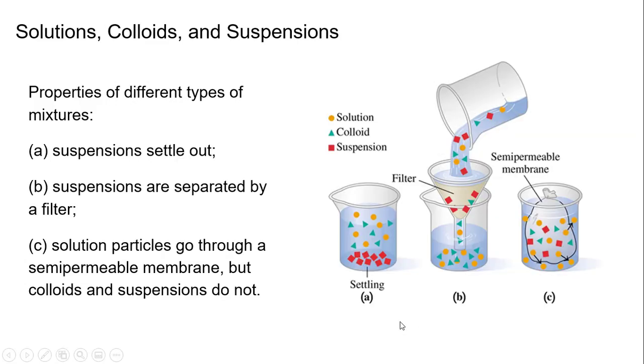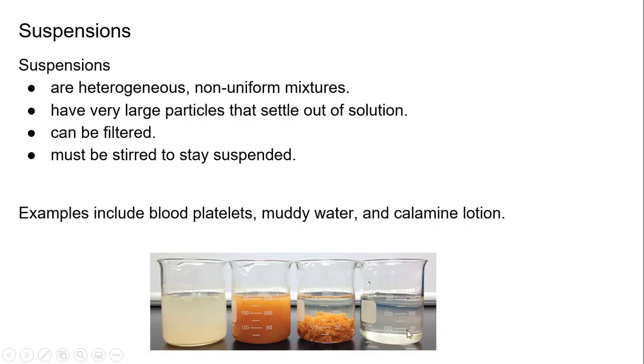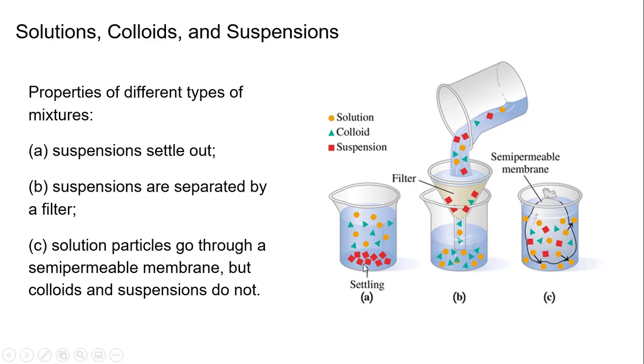Okay, so let's take a look at properties of different types of mixtures. The red square is a suspension, a colloid is a triangle, and a solution is a circle. So if we look at A, suspensions settle out, so they will settle at the bottom because they're so large that they'll just settle out of water such as this, and eventually you can remove the water on top of it because it's just settled out. It's just so heavy. So that settles out, but the remainder, the colloid and solution, will stay in solution, and they'll stay above what is settling out.